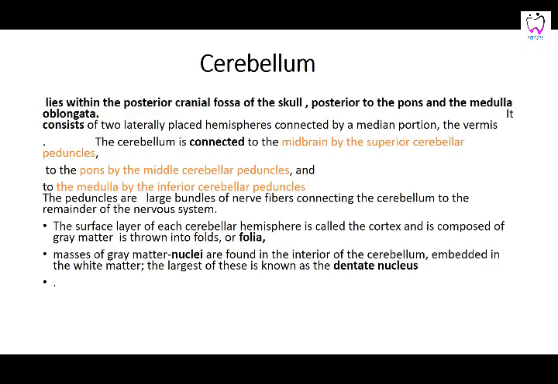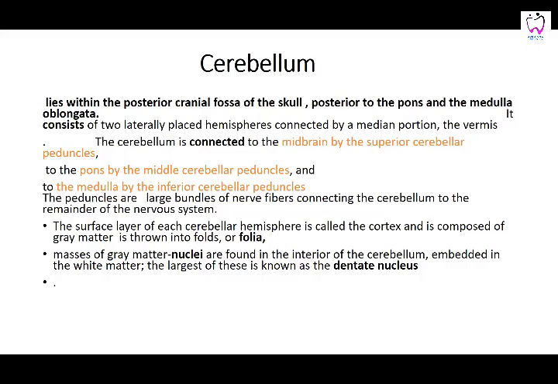Cerebellum: it lies within the posterior cranial fossa of the skull and is posterior to the pons and the medulla oblongata. It has two laterally placed hemispheres connected together by a central narrow portion which is called the vermis. The cerebellum is connected to the midbrain by the superior cerebellar peduncles, which are white matter. Then by the pons, the middle cerebellar peduncles, and it is connected to the medulla by the inferior peduncles. That is, it is a tract. So these are small tracts which connect the cerebellum to the different parts of the brain.